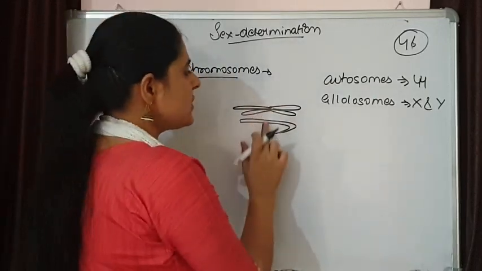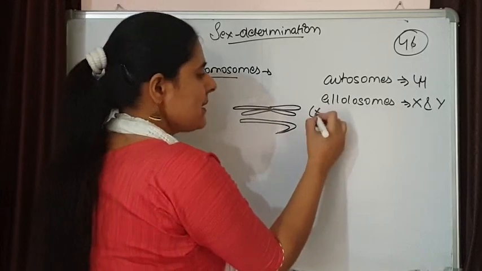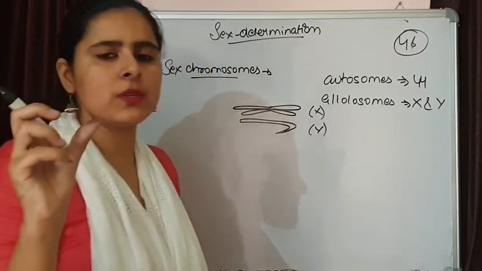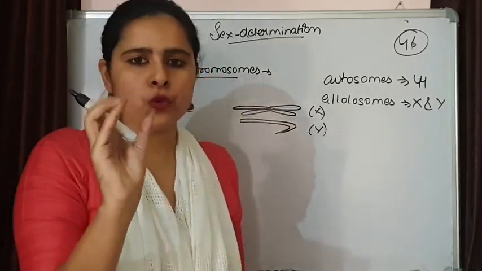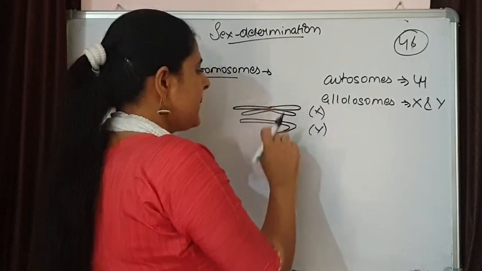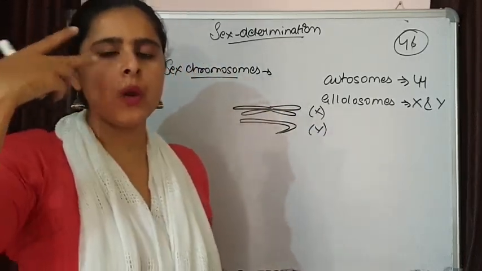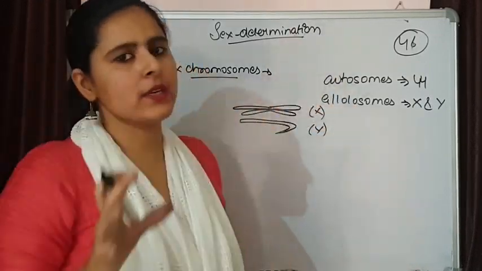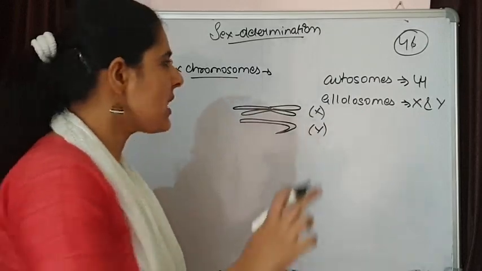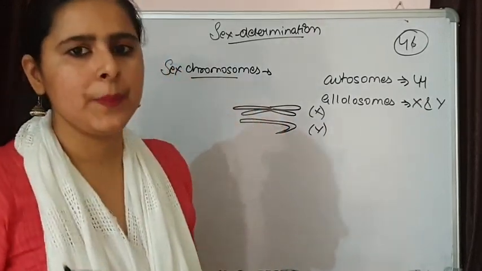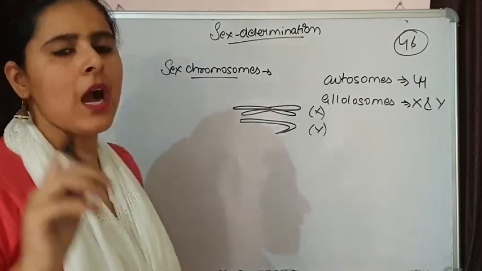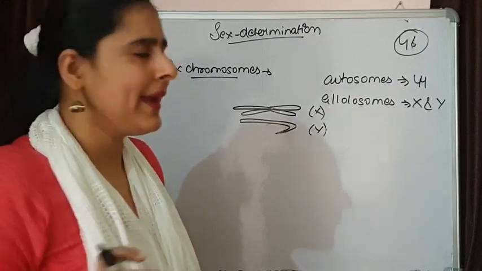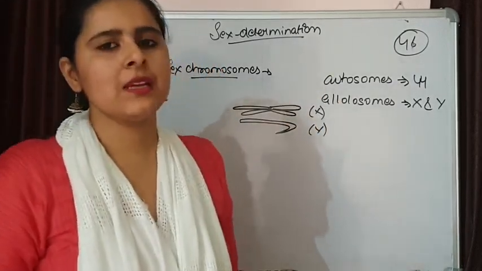This is not the situation with the sex chromosome. The X chromosome is a large chromosome containing various genes, and the Y chromosome is a very short chromosome containing only a few genes. Still, they behave as homologous chromosomes, align themselves during meiosis, then separate and enter into different gametes. This is how these sex chromosomes behave. So we will discuss how many different types of sex chromosomes are present in different individuals, and then we will see the mechanism of sex determination.